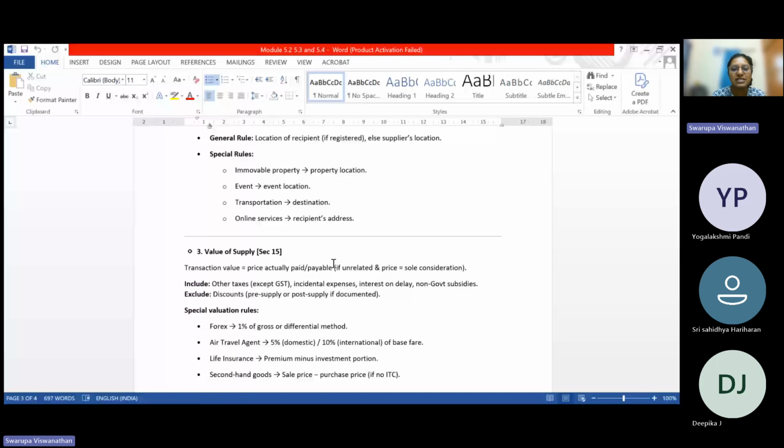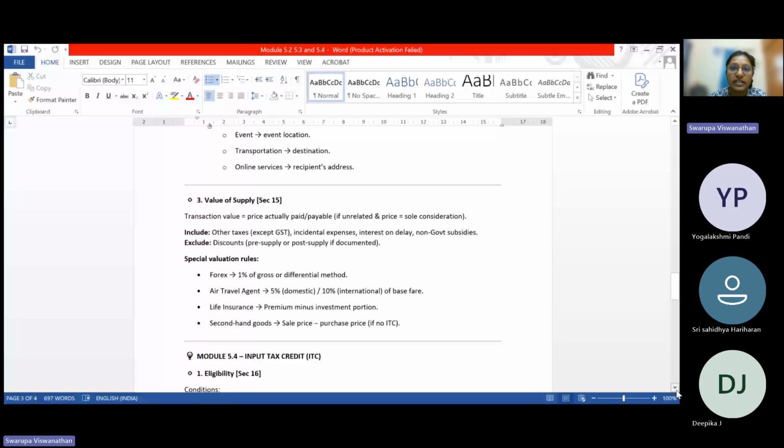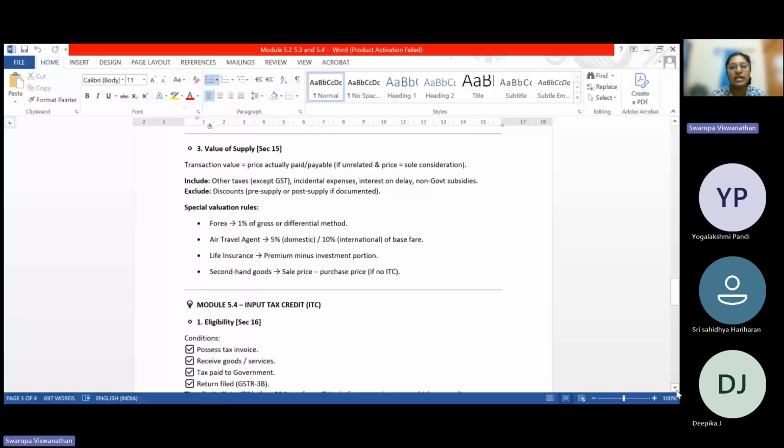In case of online services, the recipient's address is mandatory. Even if the recipient is unregistered, when you are availing the OIDAR service, they will ask you to fill up the address, because it is very important to identify whether it is an IGST or a CGST, SGST transaction.